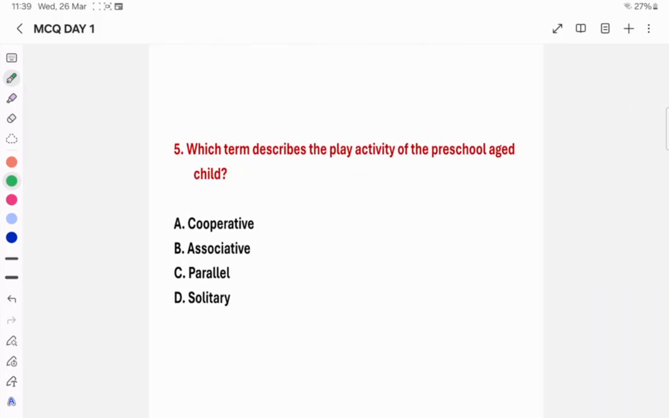Then question number 5. Which term describes the play activity of a preschool aged child? Please do understand the question; it is one of the most frequently asked questions. Here they mention preschool age, which means 3 to 6 years of age. What may be the pattern of play? Whether it is cooperative play, associative play, parallel play, or solitary play. We'll discuss one by one.